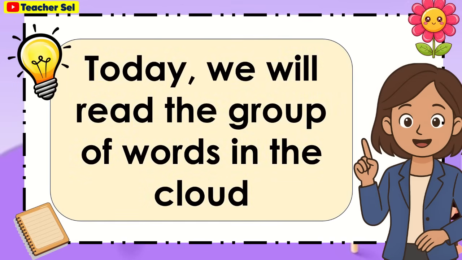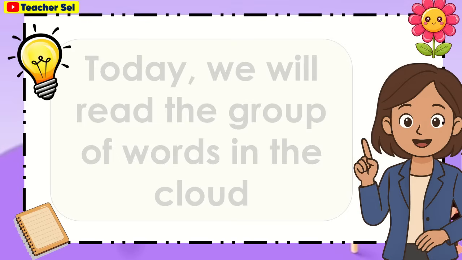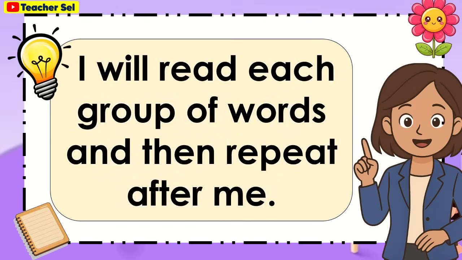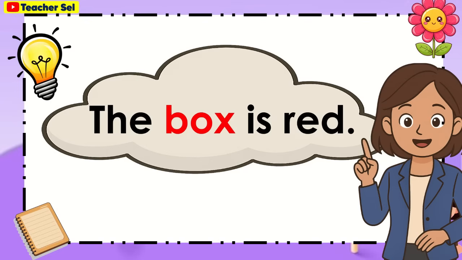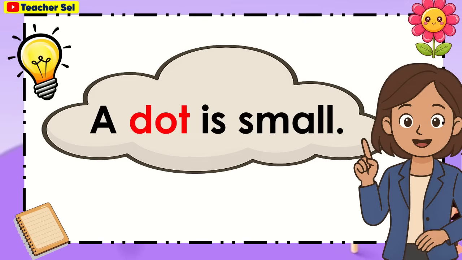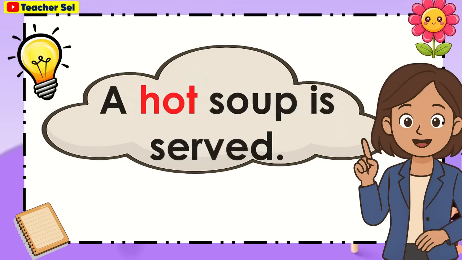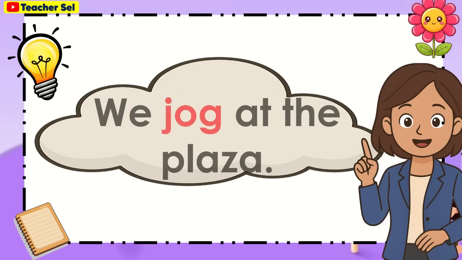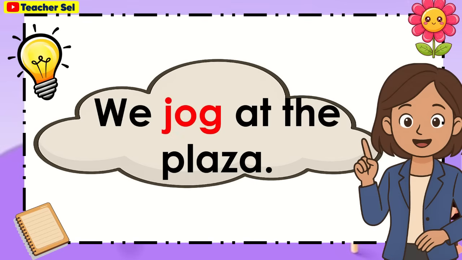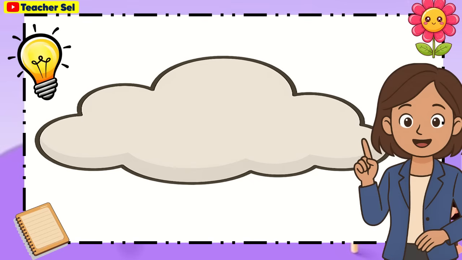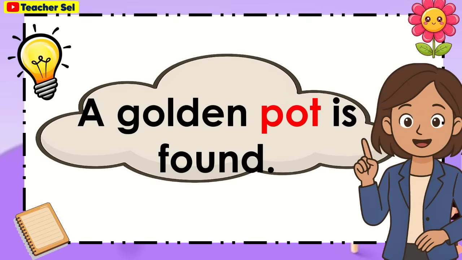Today, we will read the group of words in the cloud. I will read each group of words and then repeat after me. The box is red. A dot is small. A hot soup is served. We jog at the plaza. A golden pot is found.